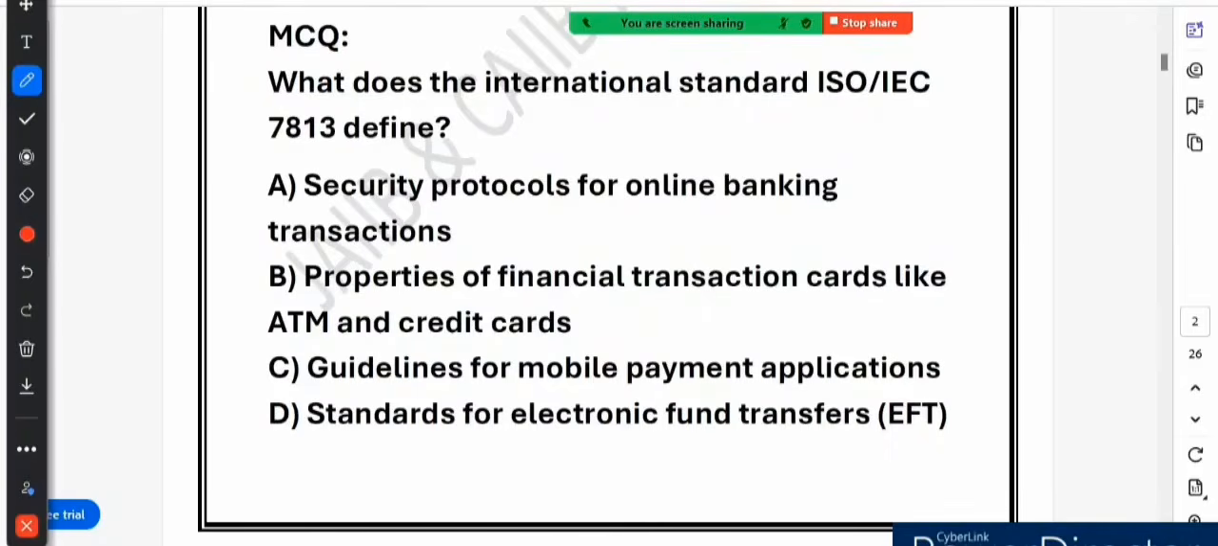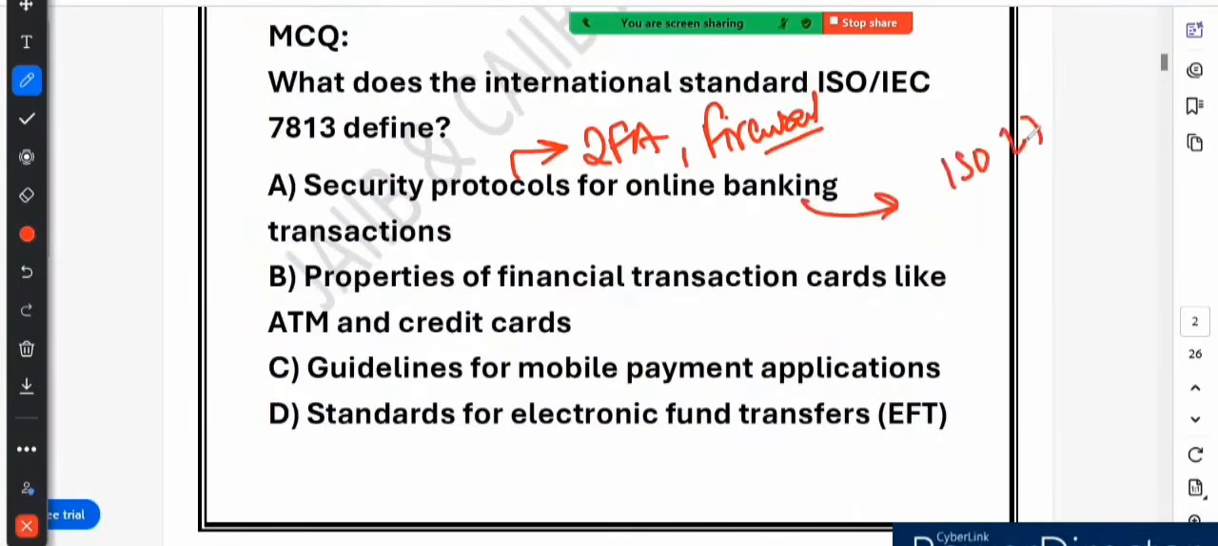This is wrong, because security protocols for online banking, like encryption, password, two-factor authentication and firewall, are covered using different ISO standards. Right, so these kinds of things are covered using different ISO standards. To name a few, like ISO 27001, right, for cyber security. So this is not correct.